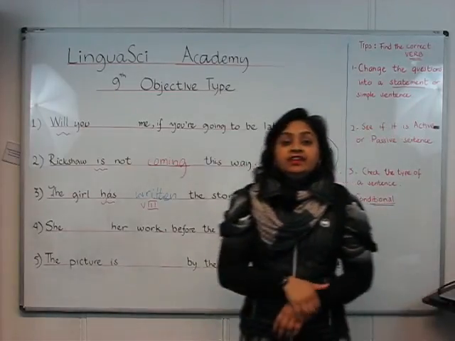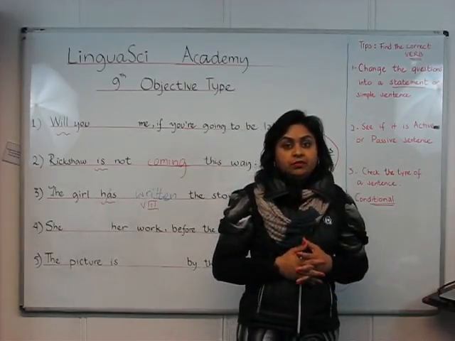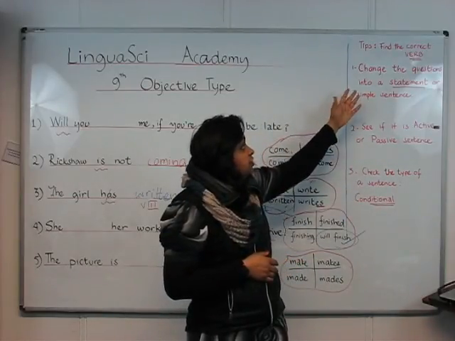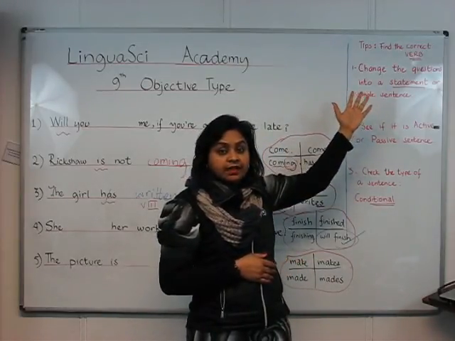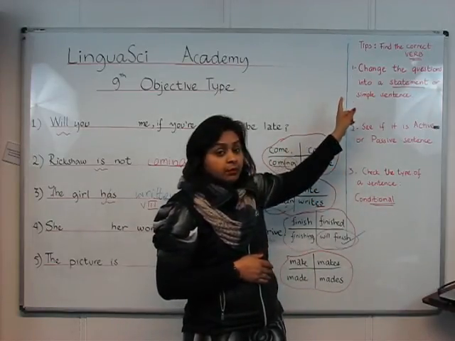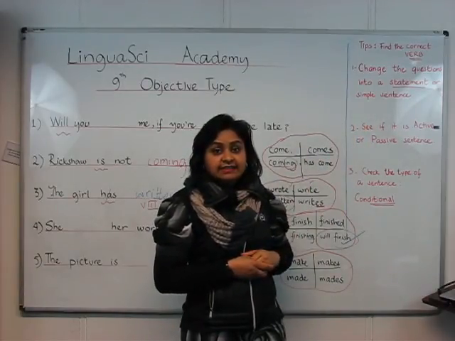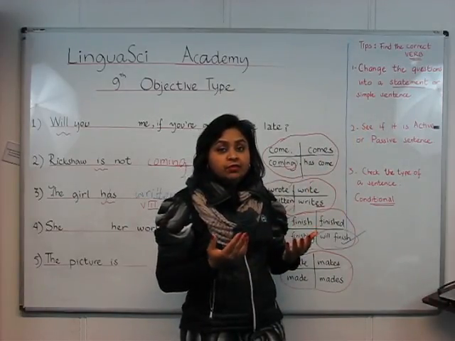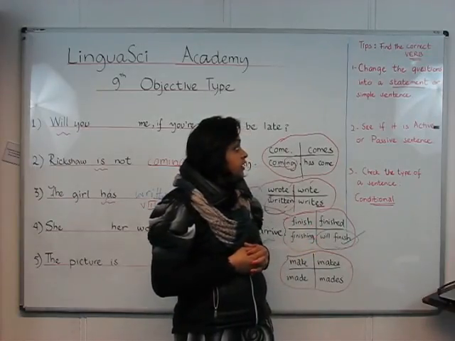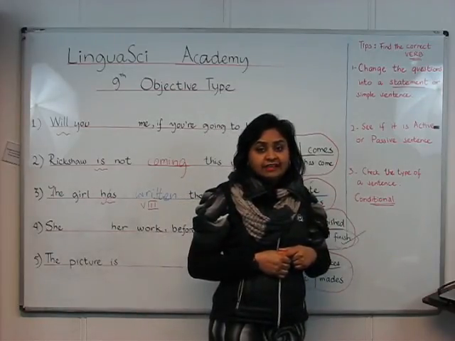Right. So let's wrap up what we have learned. If you take 3 principles with you from this video, those will be these. Number 1, in order to find the correct verb in the objective type questions of grade 9, it is always useful to change the questions into a statement or a sentence. That will give you a better understanding of which verb is required over here. Number 2, see if it is an active or a passive sentence.